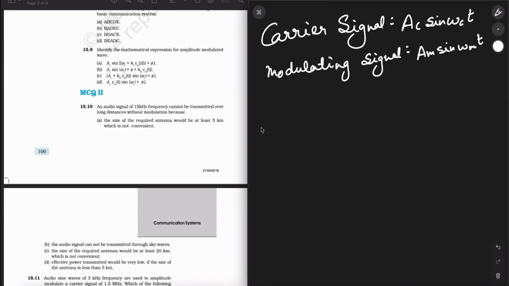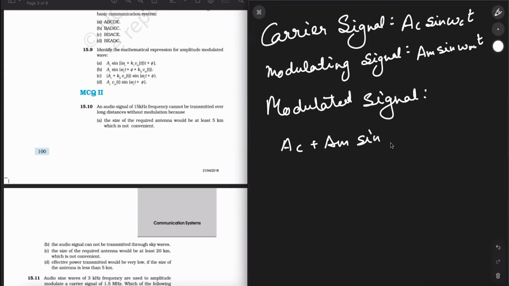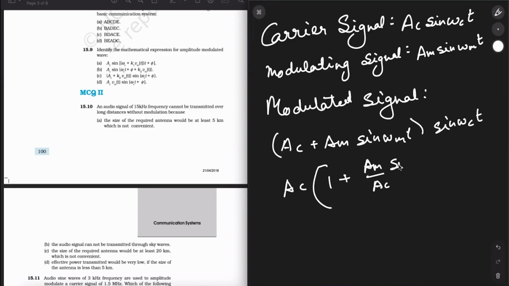if I want to write the modulated signal, I'll write it as (Ac + Am sine omega_m t) sine omega_c t. All right. So this is how you write the amplitude modulated signal wave. Now, if I take this Ac common, 1 plus Am upon Ac, modulated wave amplitude over carrier wave amplitude, sine omega_m t, whole bar sine omega_c t.